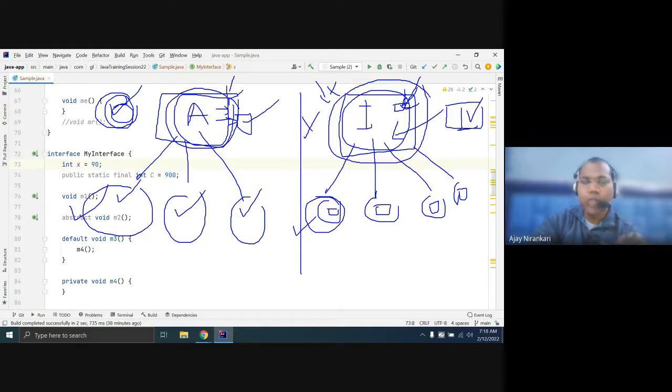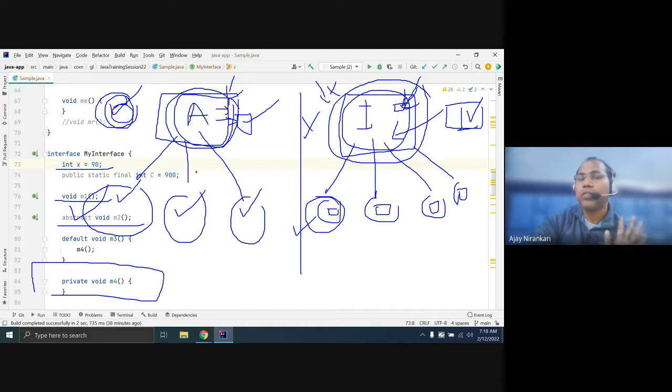Rest, coding wise, you can see here a variable is declared, a method is declared, an abstract method is declared, and a definition method is declared as well. But the major difference is the instance variable. Let's revisit all the concepts again, and if there is still any doubt we'll discuss. Many times someone asks you about abstract classes and interfaces. From Java 8 onward, it almost looks like both are the same thing.